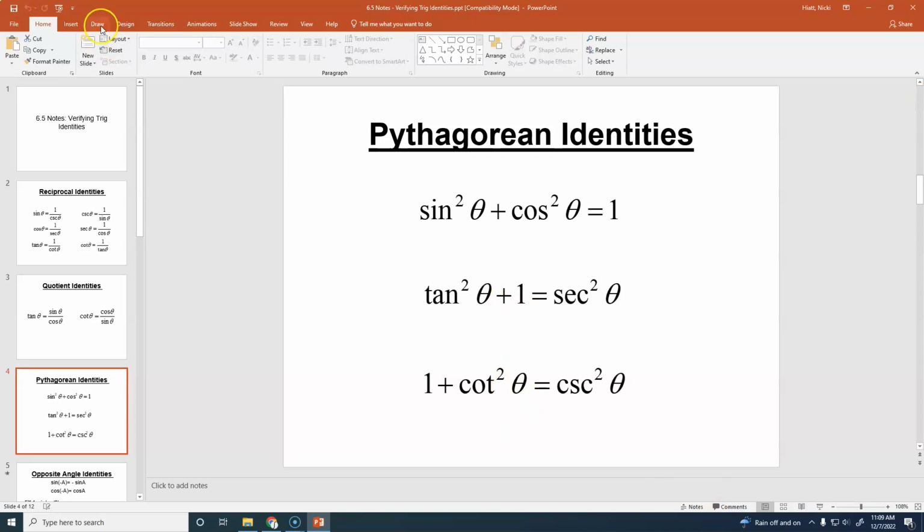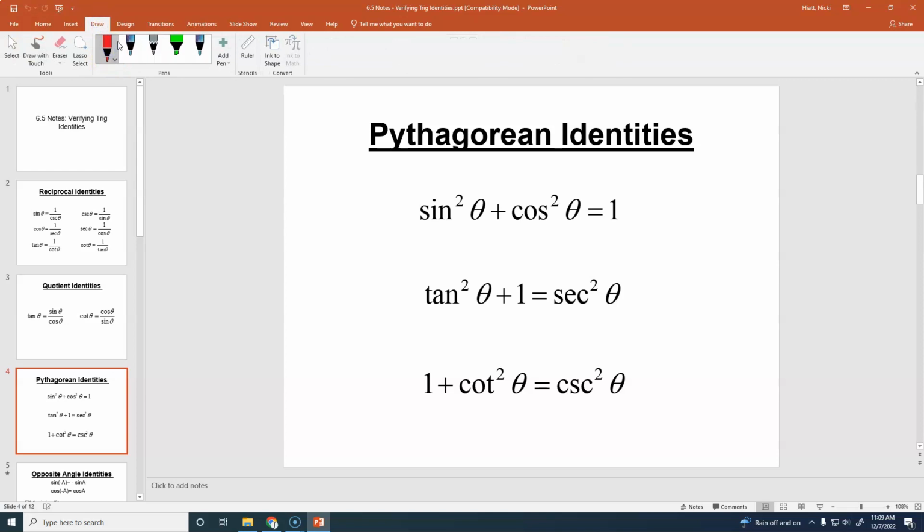For these second 2, if I know sine squared plus cosine squared equals 1, that you have to memorize, the Pythagorean identity. It looks a little like a squared plus b squared equals c squared. So this you just need to memorize. But the other two you can actually figure out without having to memorize them.